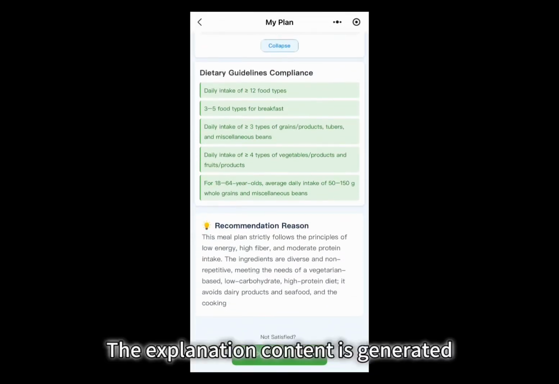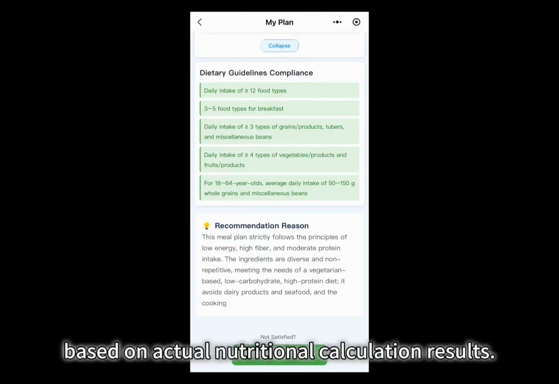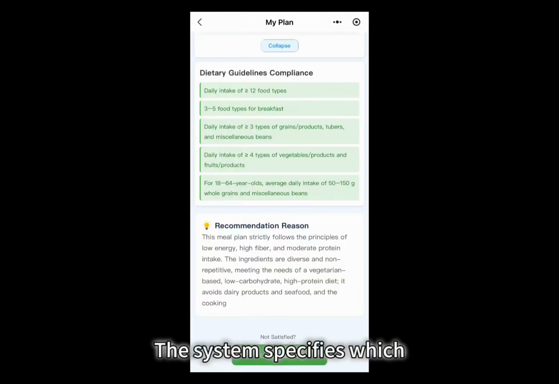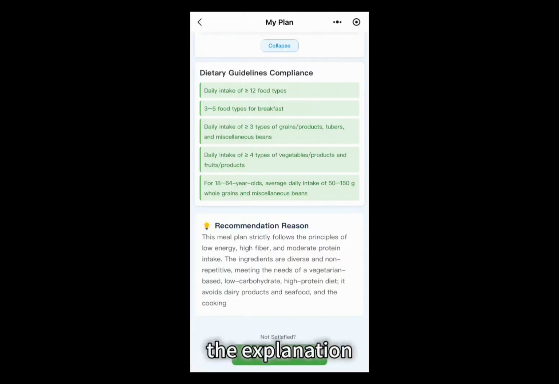The explanation content is generated based on actual nutritional calculation results. The system specifies which nutritional metrics meet the targets and which show deviations. At the same time, the explanation module clarifies the basis for trade-offs made between personalized preferences and nutritional goals.